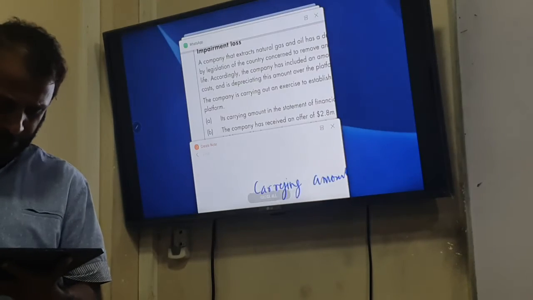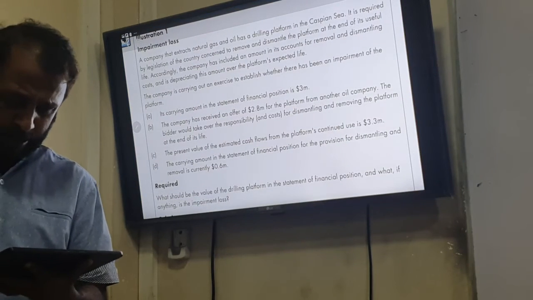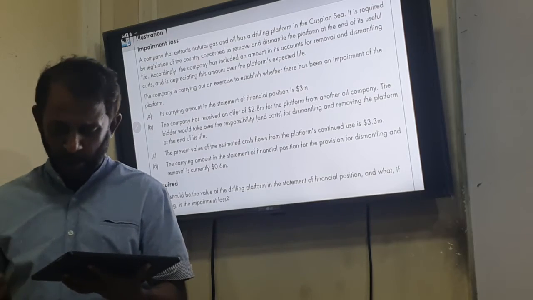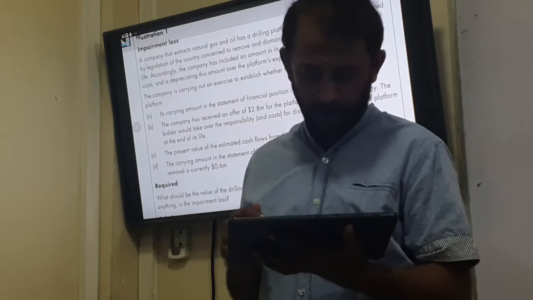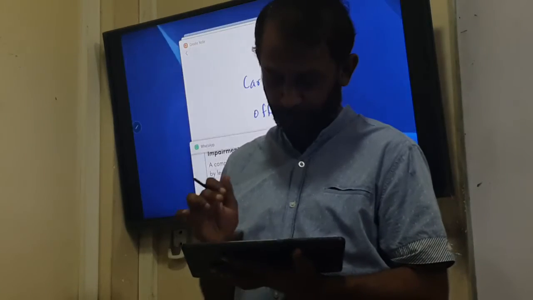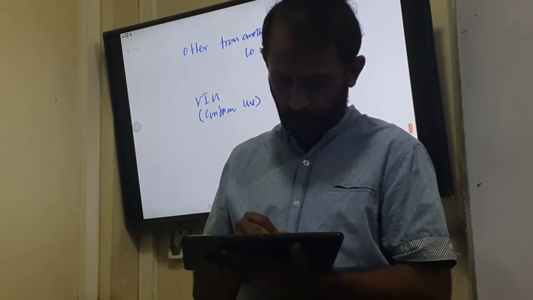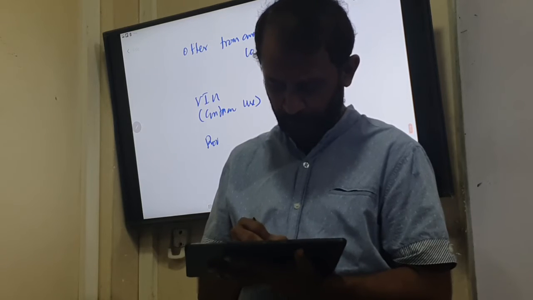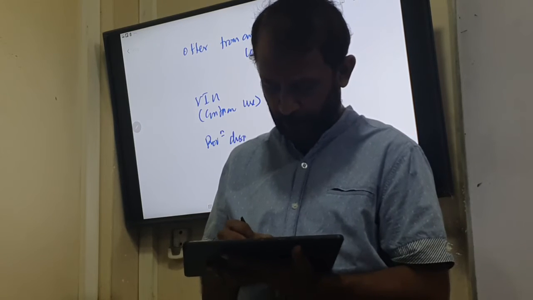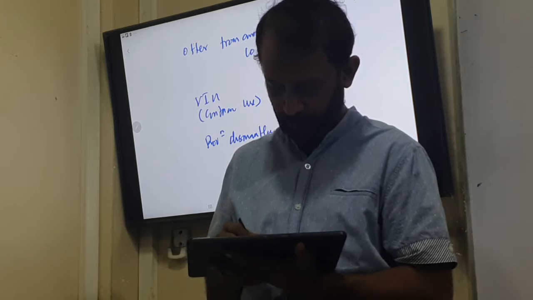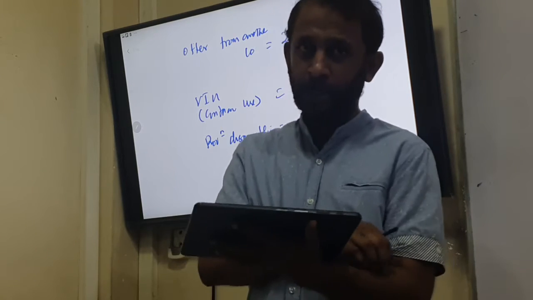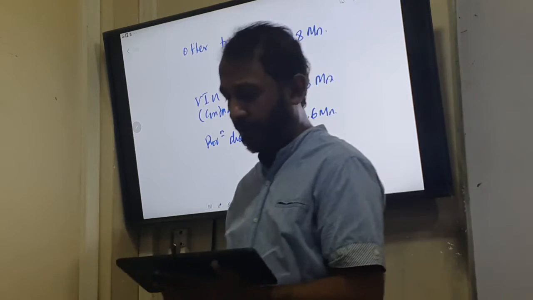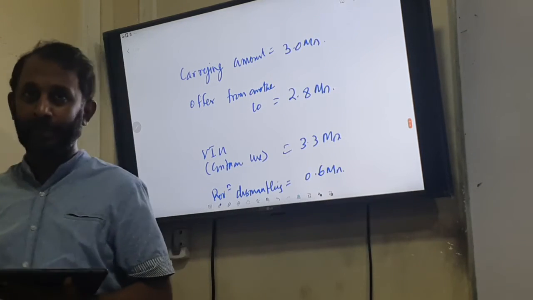Then the carrying amount in the statement of financial position for the provision for dismantling and removal is currently 0.6 million. So this is the provision for dismantling cost, 0.6 million.